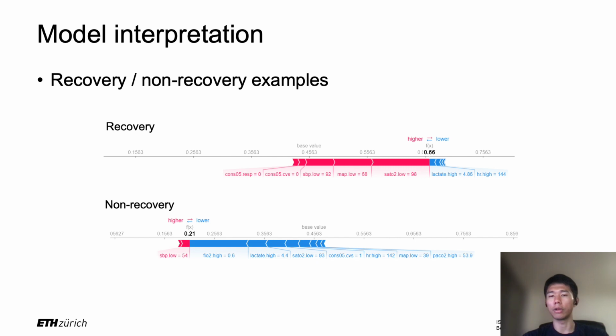The non-recovery example had similar oxygen saturation, lactate, and heart rate levels, but due to a high inspired oxygen fraction, which usually means mechanical ventilation was applied, and also low blood pressure and cardiovascular failure, he or she got a very low score and didn't recover from MARS. These two examples further help us to better understand the model's interpretability.